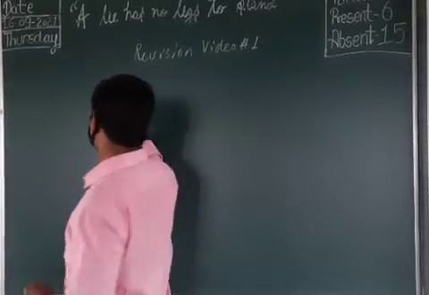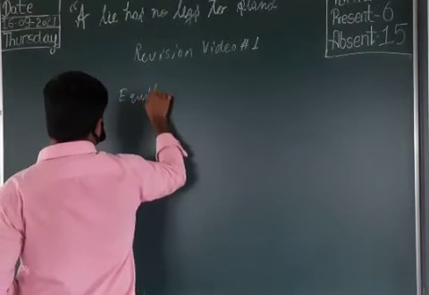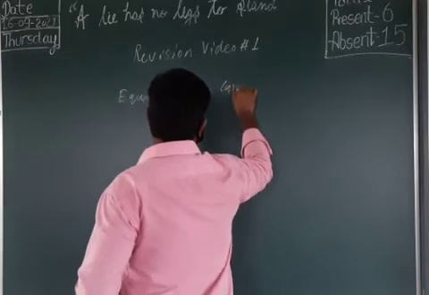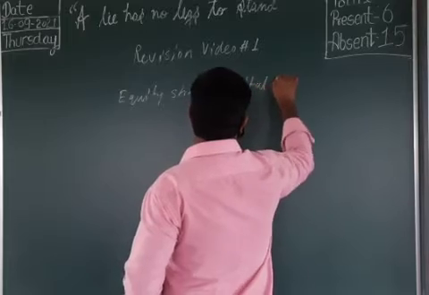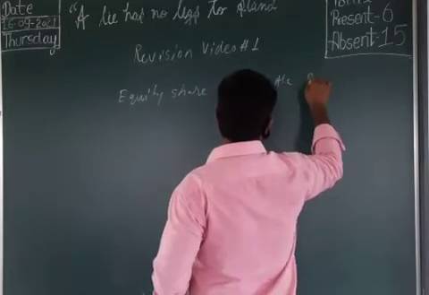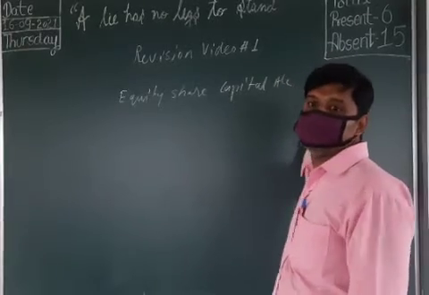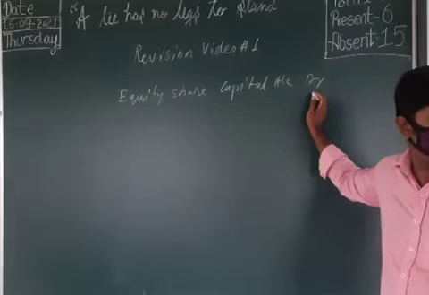So here we can see that first we write equity share capital account debit. You know that normally we credit equity share capital, you have seen, no?